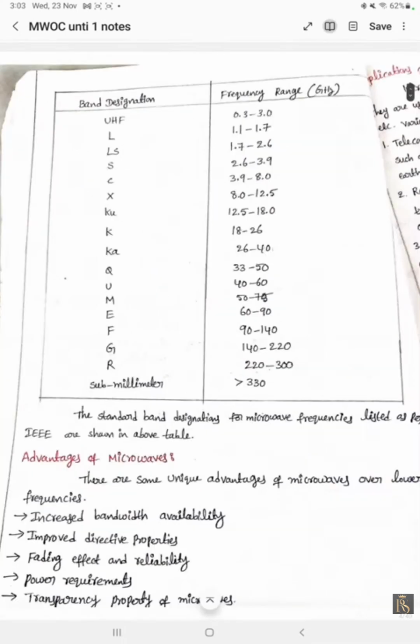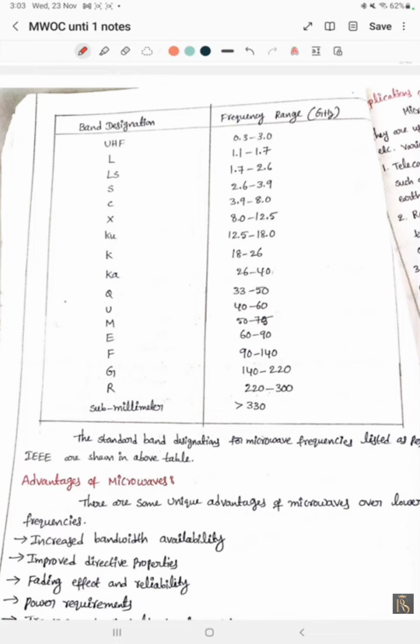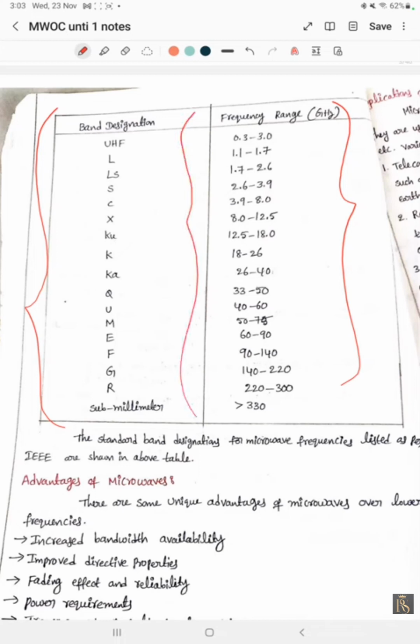Now, band designs and frequencies. The standard band designs for microwave frequencies are listed by IEEE as shown in the figure. I think everyone feels that these are boring, but we have to learn all those values, because if we don't learn them, we won't be able to detect. These are mostly helpful in the communication department. Whenever you move in the communication field, you have to learn about all those. Being electronics students, we have to learn all those frequencies and their bands also.